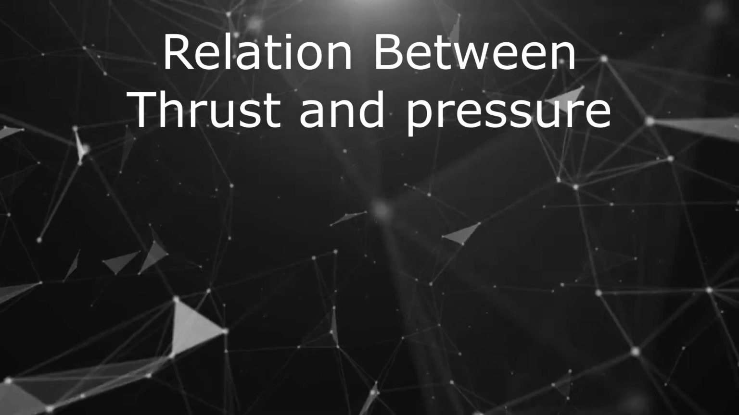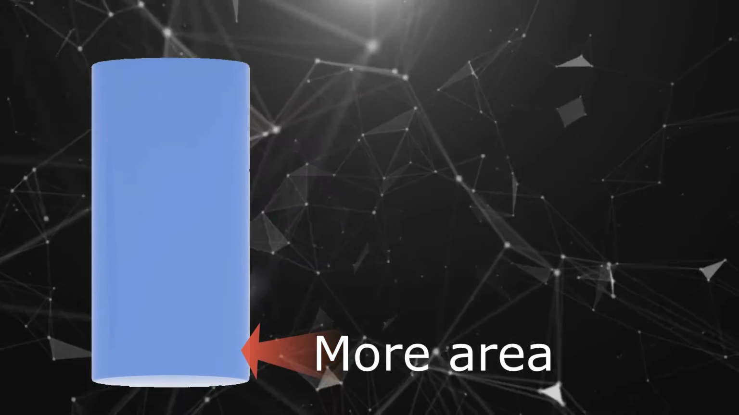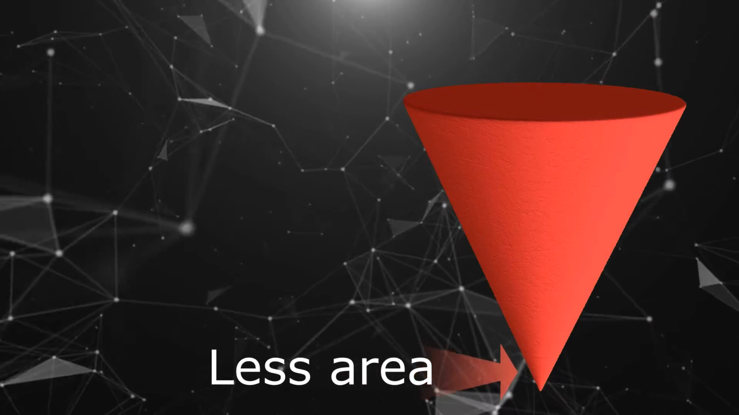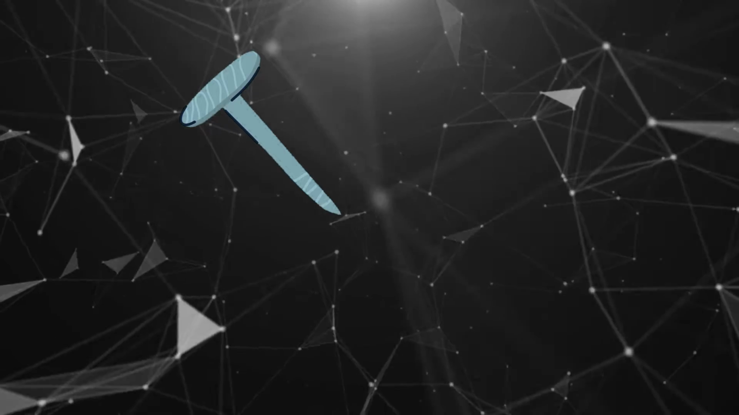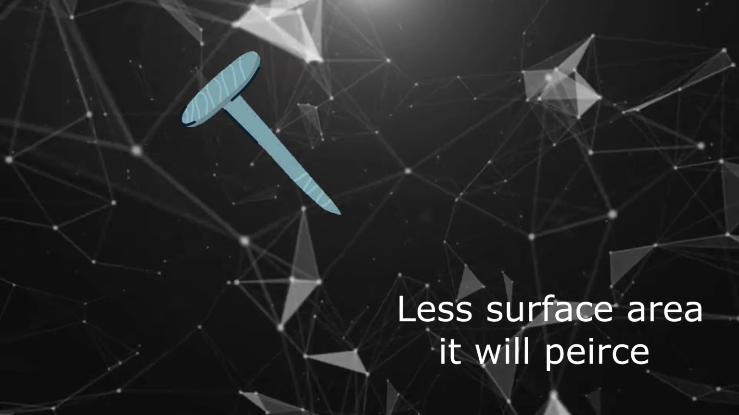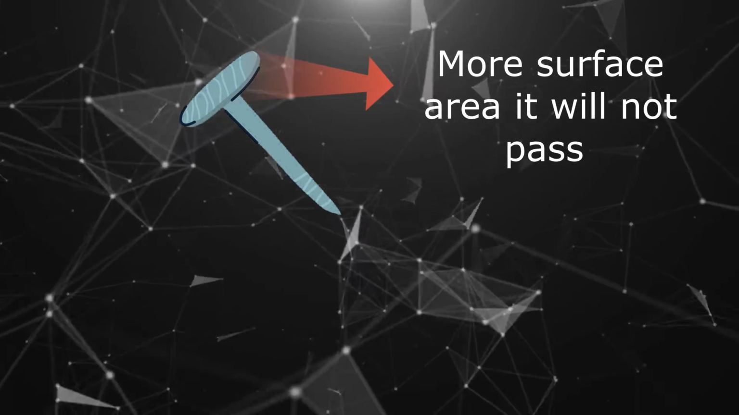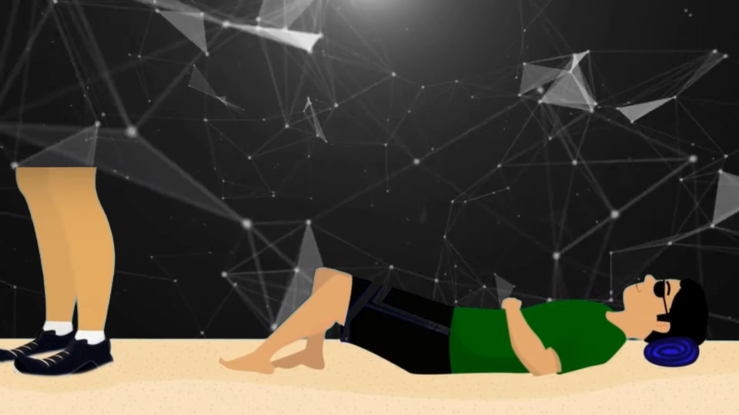Now there is a relation between thrust and pressure. I guess you might have known it. It is that if there is a constant thrust and more area, it will lead to less pressure, and less area but the constant thrust, it will lead to more pressure. For example, if there is a nail and it has a lesser surface area at the bottom, then it will go easily inside a wood, while if there is a blunt nail which has a broad surface area, it might not. So this also resolves the situation of the sand.